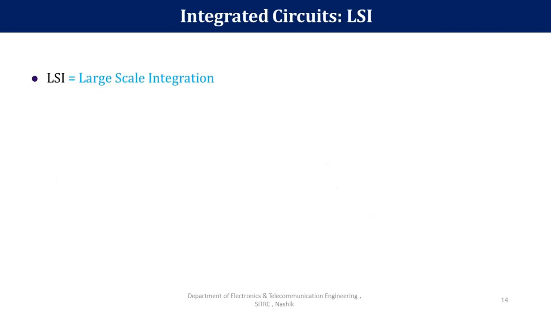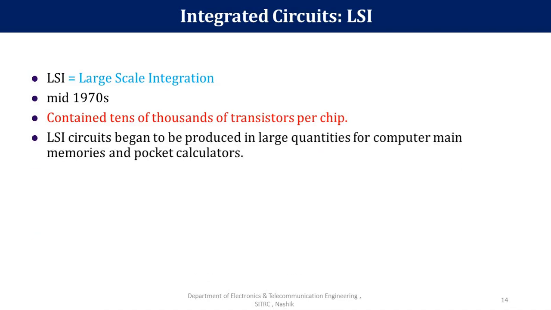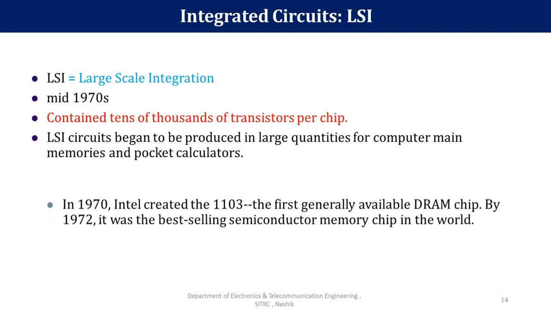Then the third technology is large scale integration. It was invented in 1970. By using this technology, we can implement from 100 to thousands of transistors per chip. These LSI circuits are being produced in large quantities for computer main memories and pocket calculators, means the main use of LSI technology is for fabrication of computer memory chips and calculator chips.